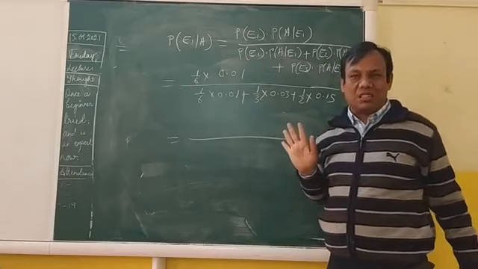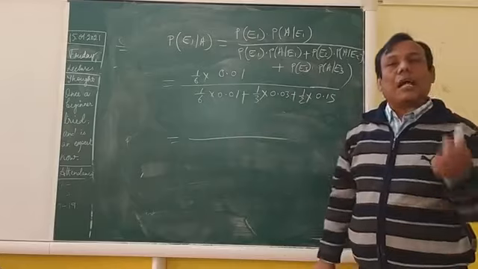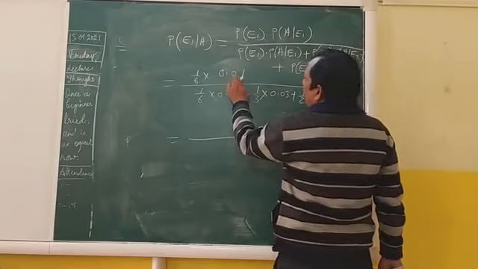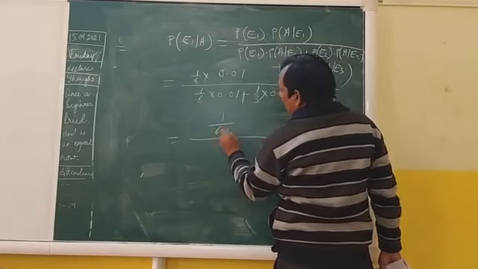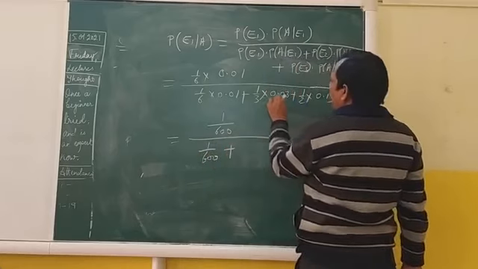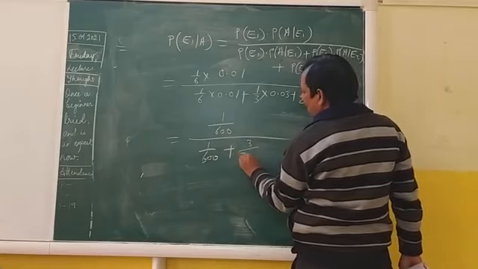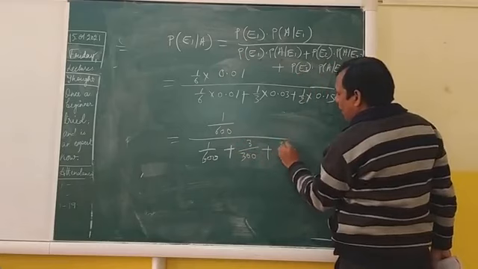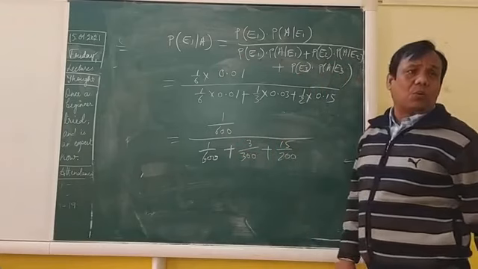Remove the decimal, so that it will make your calculation very easy. So it will be 1 by 600, plus 3 by 300, plus 15 by 200. Now you can see that the calculation will be very easy.